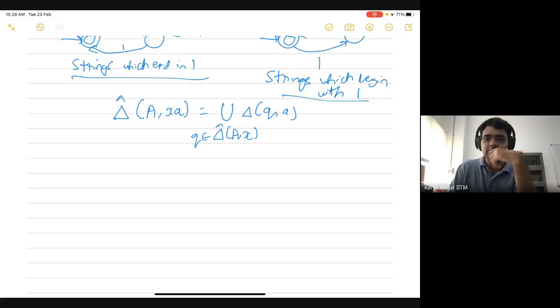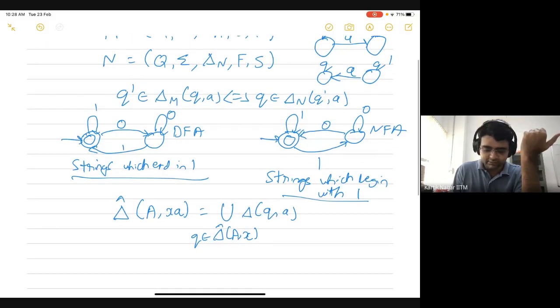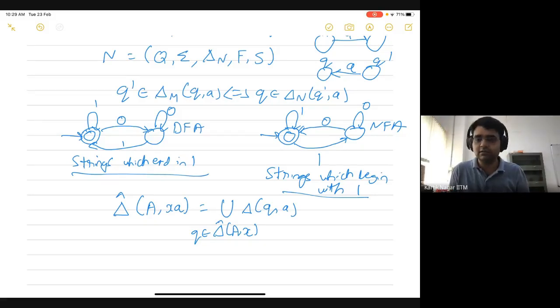Kothapal is asking, are the start state and final state reversed? They are, but because they are the same, the start state and the final state is the same. So even if you reverse them, they will remain the same. I hope that's clear.